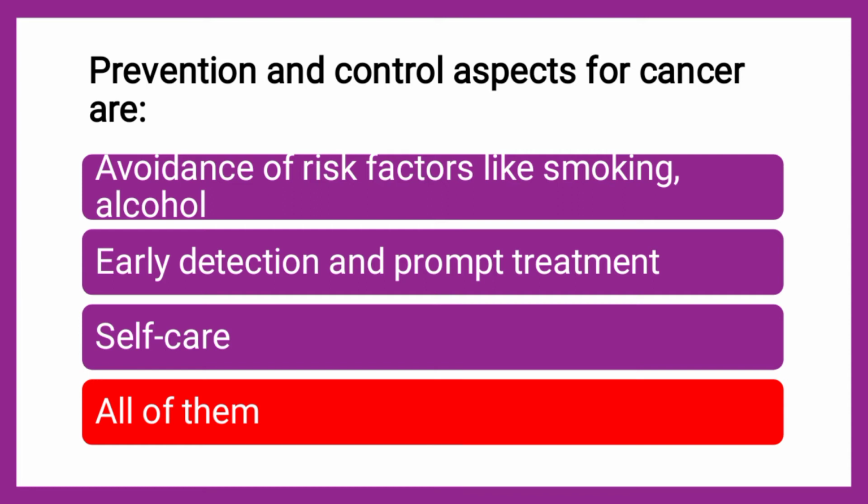So these bad factors like smoking and alcohol are responsible for cancer, so we can definitely avoid bad habits. Then early detection and prompt treatment is always better. If it is detected early, then we can prevent and control that disease, and one can have the prompt treatment. And self care, again it is necessary, because as you have seen in that chart, diet is a major part responsible for cancer. So self care you can take.